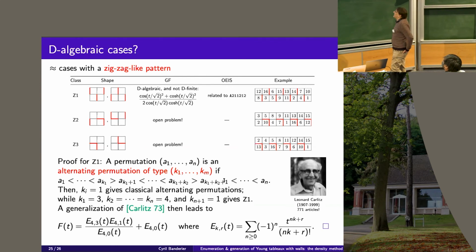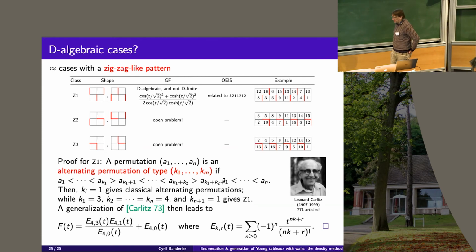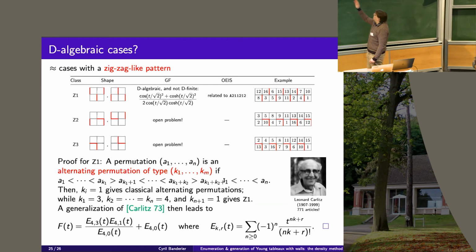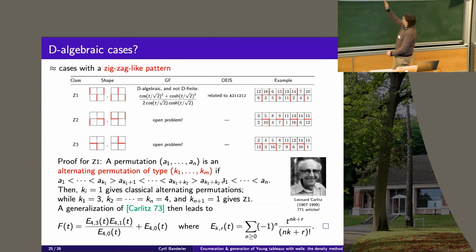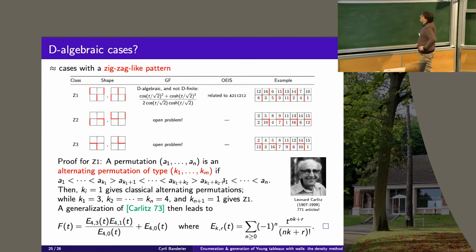And he had a look at the generalization of an old problem which was considered a century ago, of zigzag permutations. You know, it's leading to the tangent numbers, with the relation with 2 over pi and so on. There is a nice history behind this. But he considered permutations which are by block increasing for a given length, then decreasing, increasing, decreasing, and so on, with some given length.